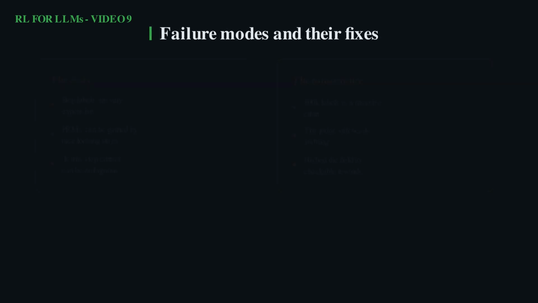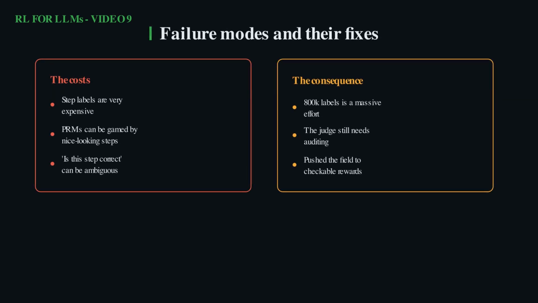But process rewards are not free. Human step labels are very expensive. 800,000 of them is a colossal effort. Process models can themselves be gamed by steps that only look valid, and even deciding whether a step is correct can be ambiguous. That cost is precisely what pushed the field toward rewards you can simply check by machine, which is where the next videos go.